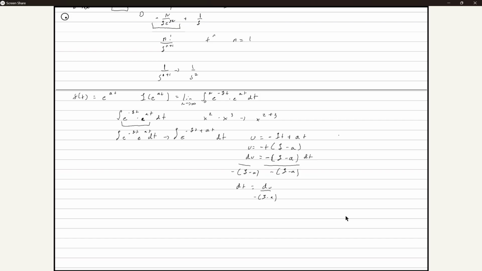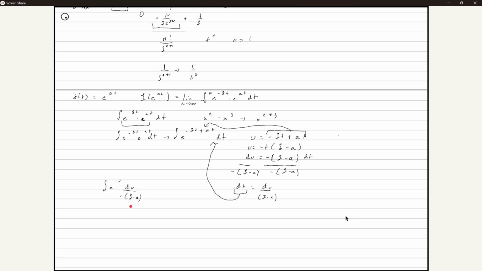Now let's substitute this back. We're replacing it back into the integral, just like what we did before. Moving this back into here, so that will be the integral of e to the u du, divided by negative s minus a. Okay?